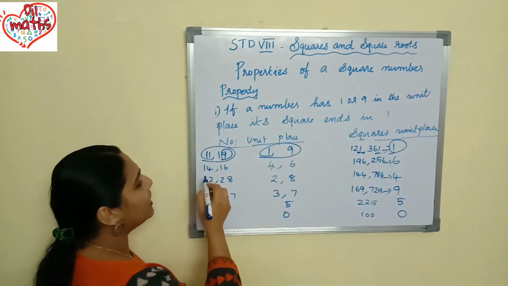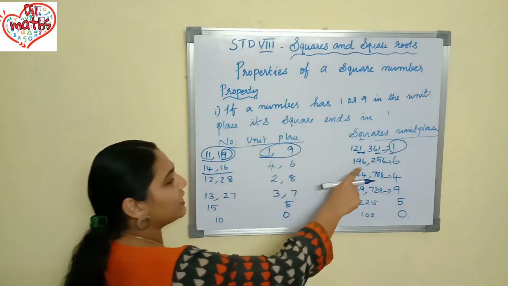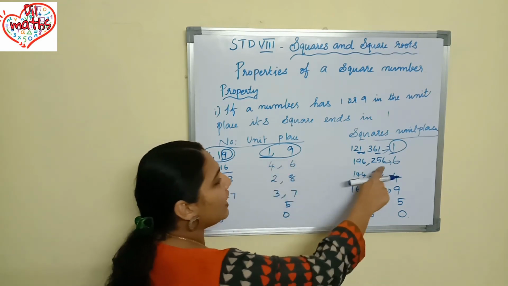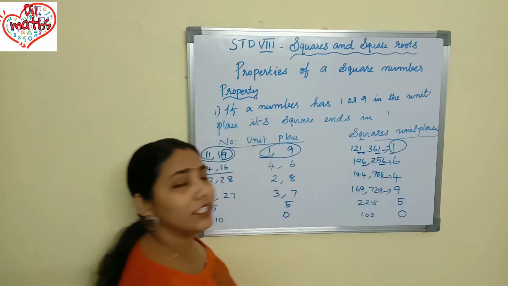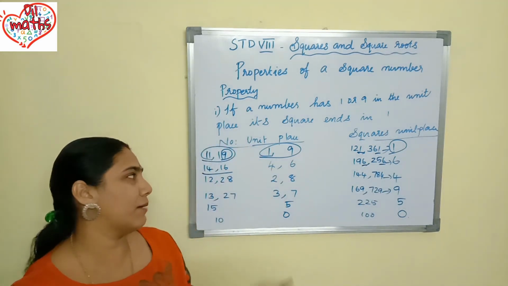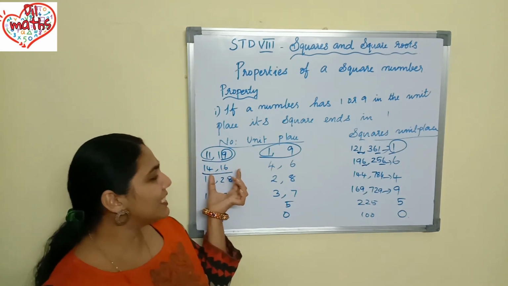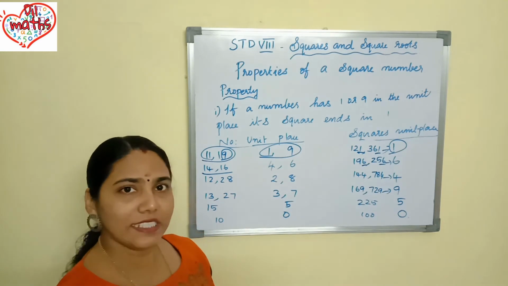I took the example here. 14 and 16. What is 14 square? 196. And what is 16 square? 256. In both, what is in the unit place? 6 is coming. That means if in your number 4 or 6 is coming in the units place, the square will end with 6 only.